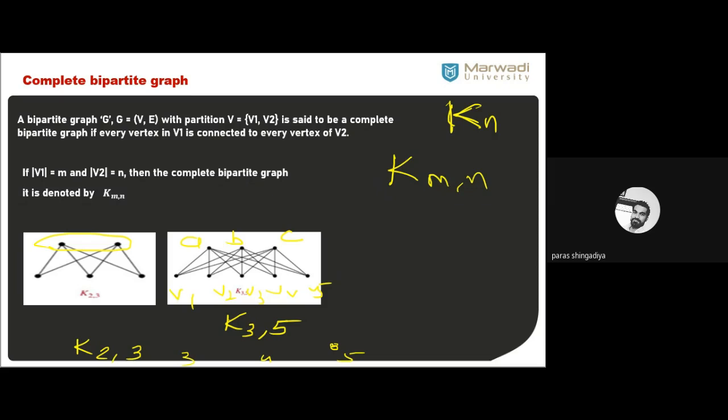यहाँ पे A, B, C. यहाँ पे V1, V2, V3, V4. Every vertex of this side should be connected to every vertex of the opposite. Okay. What does it mean? यहाँ पे 5 वर्टेक्स हैं. ठीक है, यहाँ पे 3 वर्टेक्स. ठीक है, यहाँ पे कितनी एज निकलेगी? 5 एज. Okay, because in the opposite there are 5 vertices over there. Here from this side vertex, how many edges will be out? There are 5 edges out. Here there are 3 vertices, 5 vertices only. Suppose there are 3 vertices, so how many edges will be there?